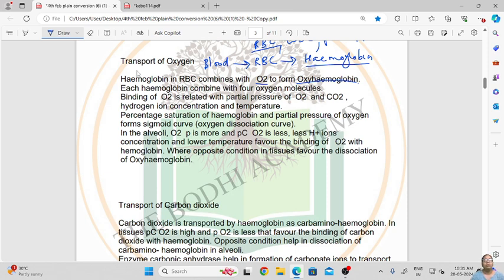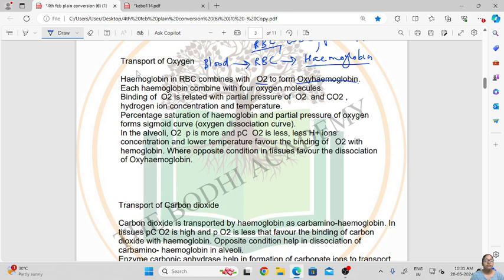Each hemoglobin combines with 4 oxygen molecules. Binding of oxygen is related to the partial pressure of oxygen and carbon dioxide, hydrogen ion concentration and temperature. These are the factors on which the binding of oxygen in the blood depends.